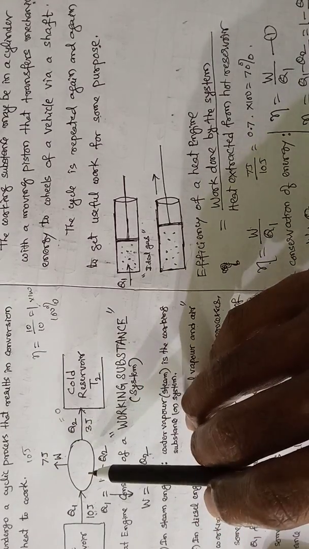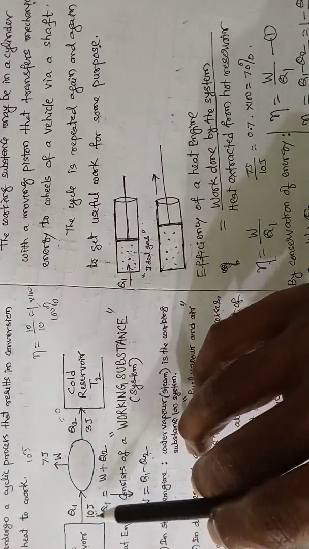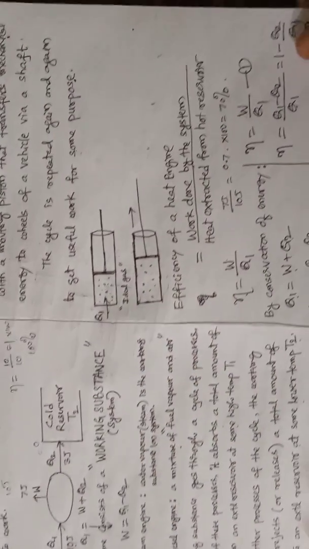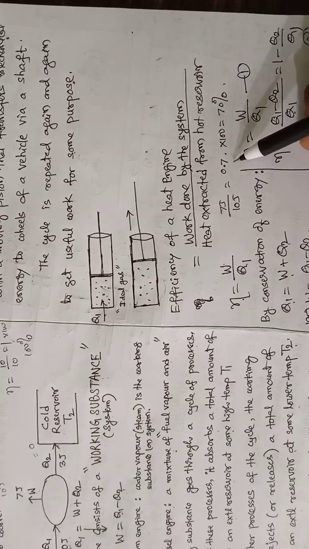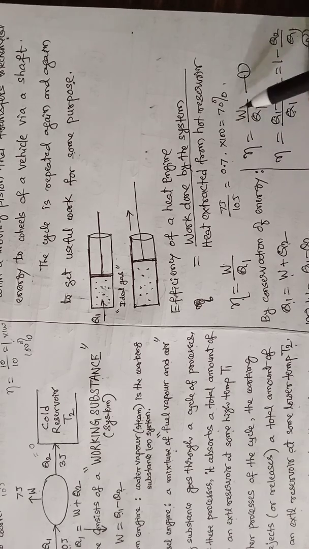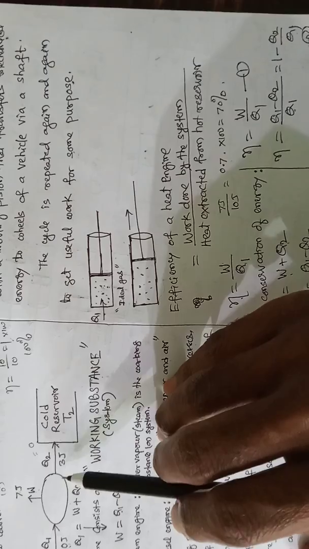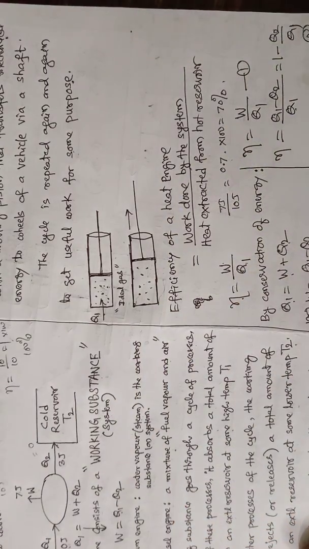So what is its efficiency? Work done by heat extracted, that is 7 by 10, that is 0.7. If you want the efficiency in percent, just multiply this by 100, you get 70%. It means 30% is being wasted to the surroundings.